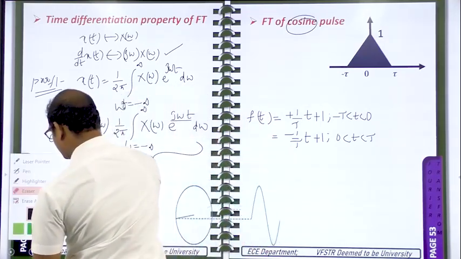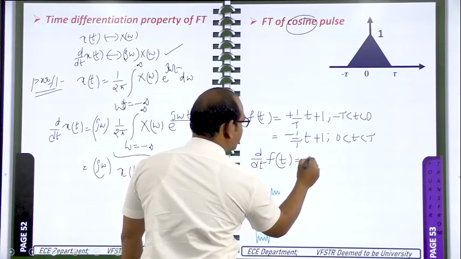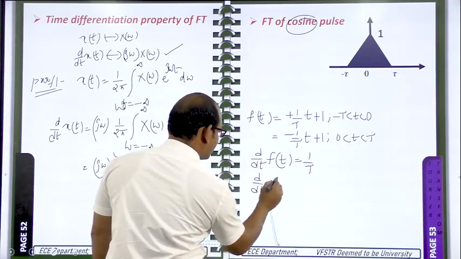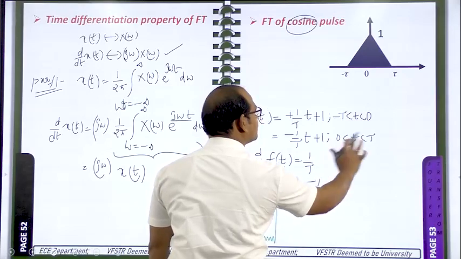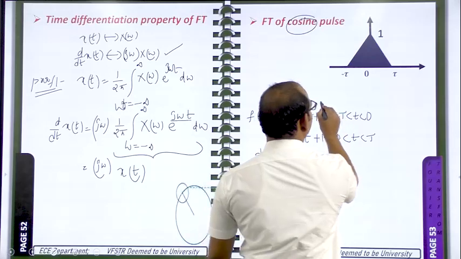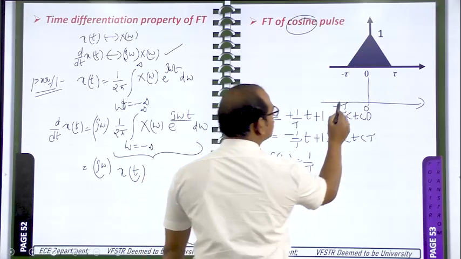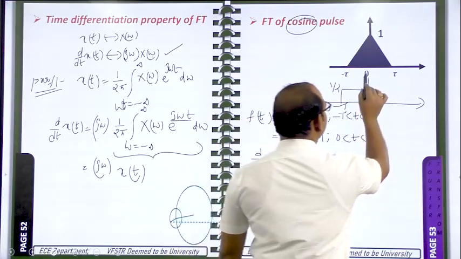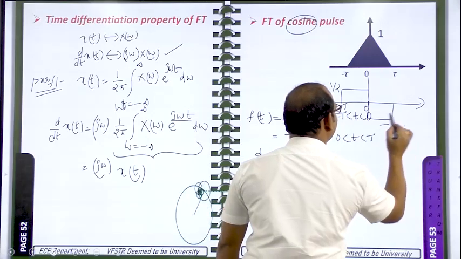So d by dt of f of t is equal to 1 by tau, and this is valid from minus tau to 0 only, and d by dt of f of t is minus 1 by tau. This is valid from 0 to tau only. Okay, so now I am writing the differentiated version here. If you do differentiation for this, minus tau to 0, what did you get here? 1 by tau. So it is a step signal you will get, of amplitude 1 by tau, and here from 0 to tau minus 1 by tau is there. So with the negative amplitude you will get minus 1 by tau.